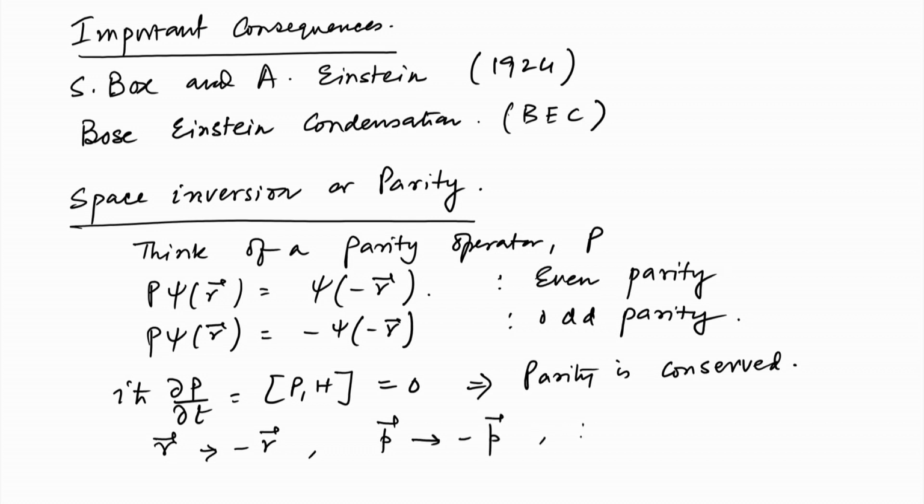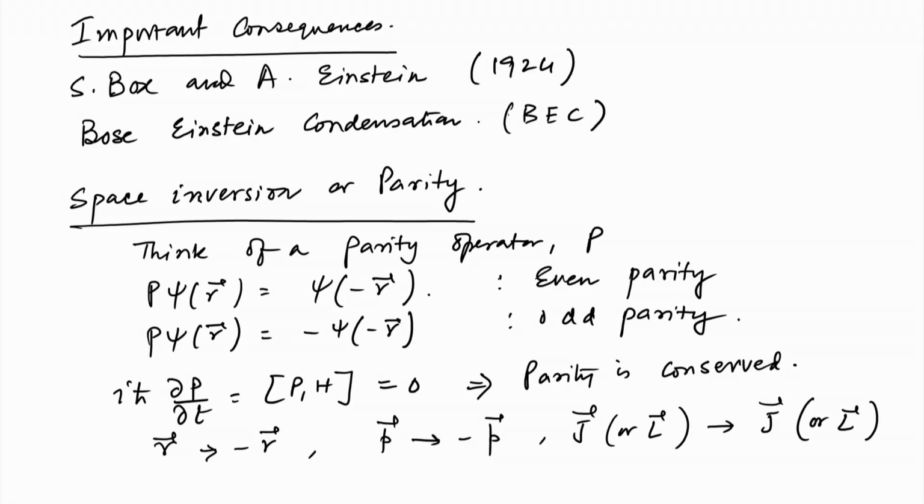However, J or L goes to J and does not change sign, goes to L, and the simple reason is that L is equal to R cross P. If both R and P change sign, then of course the angular momentum operator does not change sign. J is of course L plus S, where S is the spin operator. So, in general,